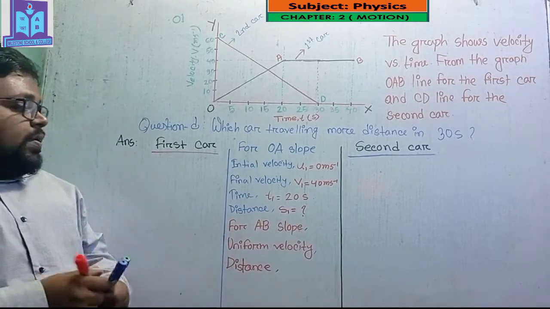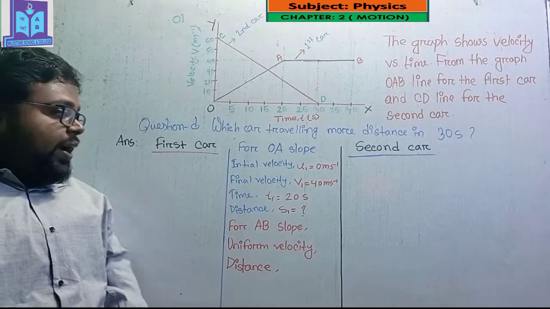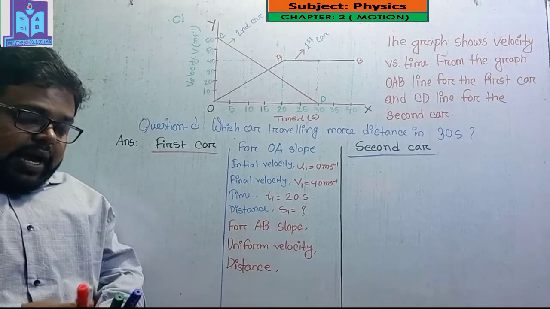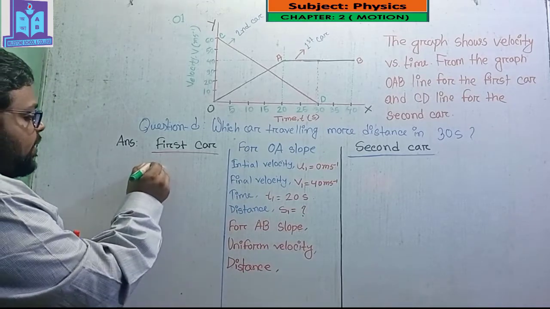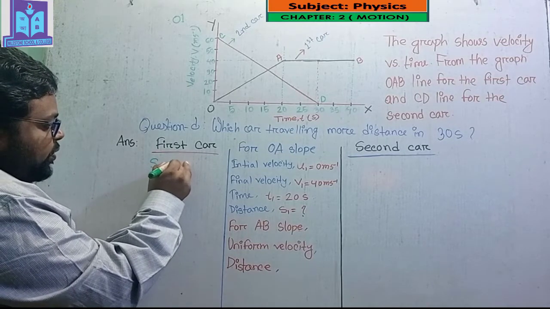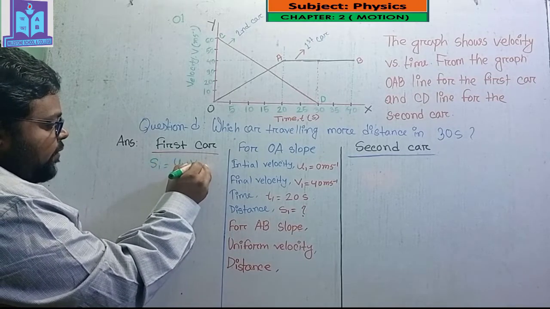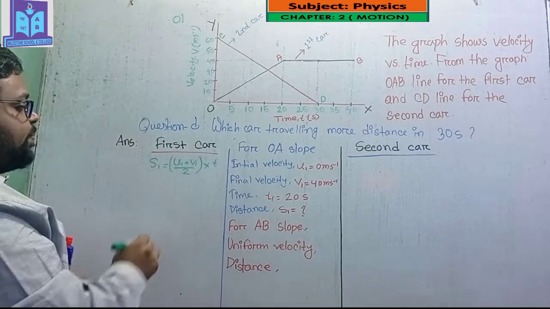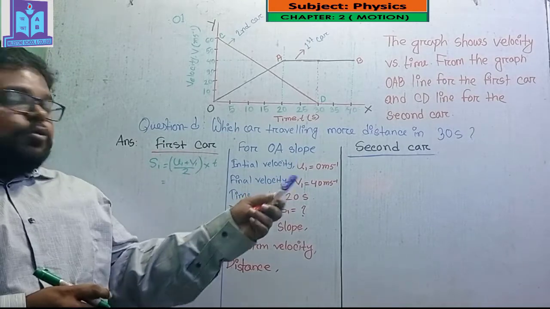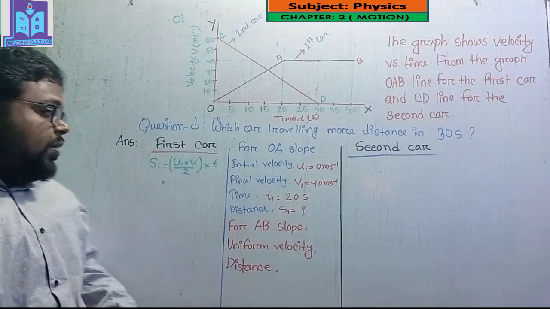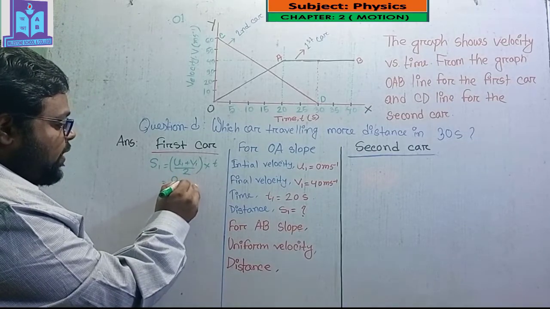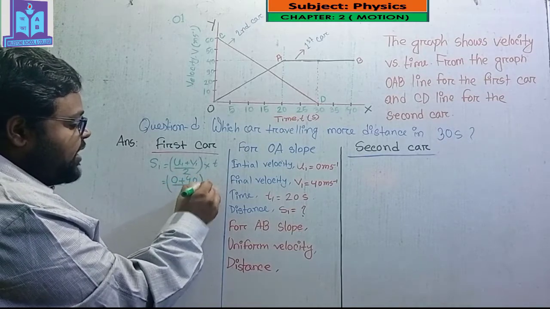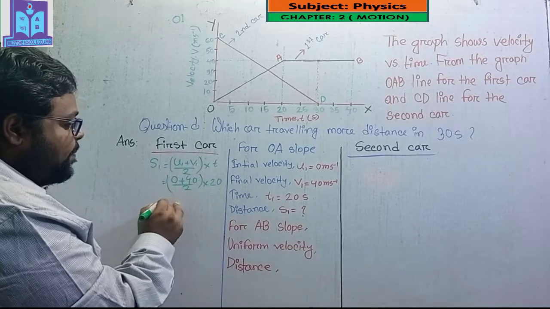Dear student, we know a relation between initial velocity, final velocity, time and distance: S1 equals (U1 plus V1) divided by 2, into T. Now I have to put all of these values in this equation, where U equals 0, V equals 40 and T equals 20.